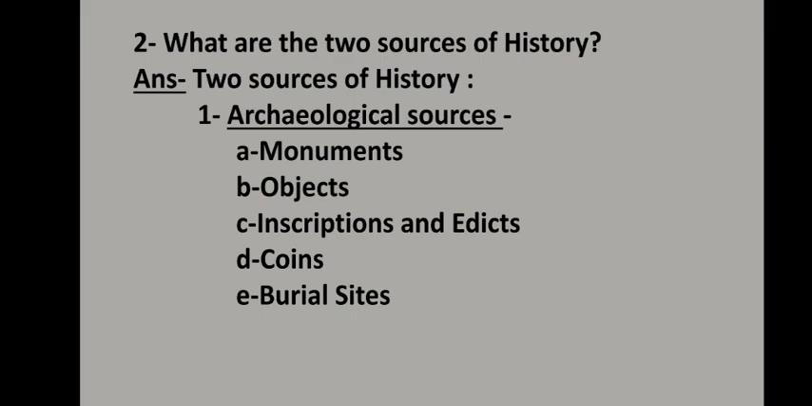Then the third one is inscriptions and edicts. These sources are very valuable and reliable. Inscriptions are the carvings on stones, metals, pillars, walls, etc.